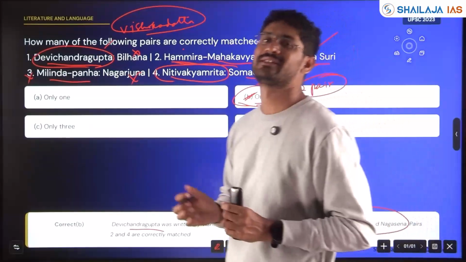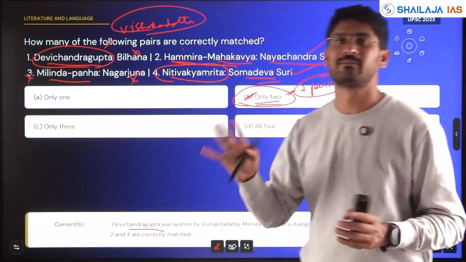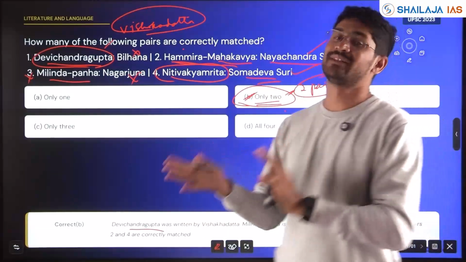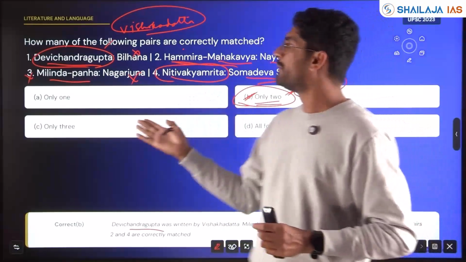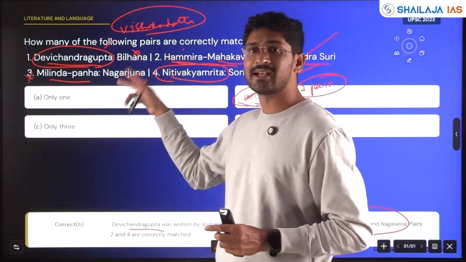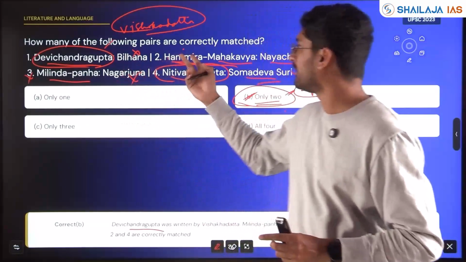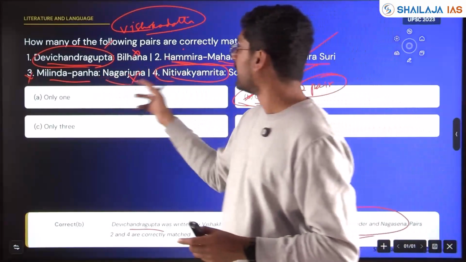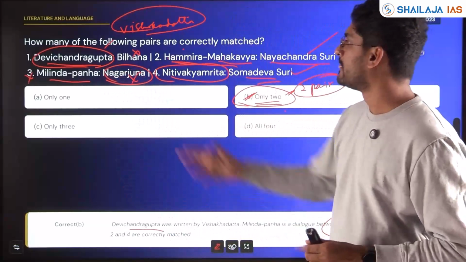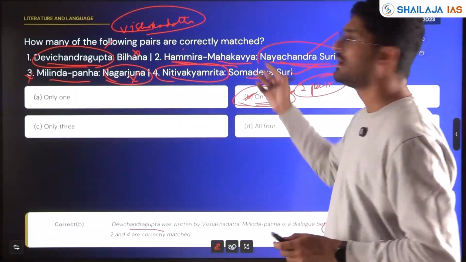Not always, but UPSC will give this whenever they give 4 statements with respect to author and work. It can be 3 pairs right or 1 pair right, but generally you will observe that 2 pairs have been right, and either he has shifted 2 pairs or given the wrong work or the wrong author for them. Not Nagarjuna, not Nayachandra Suri here.